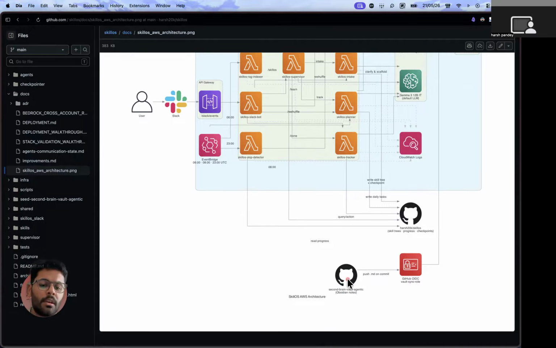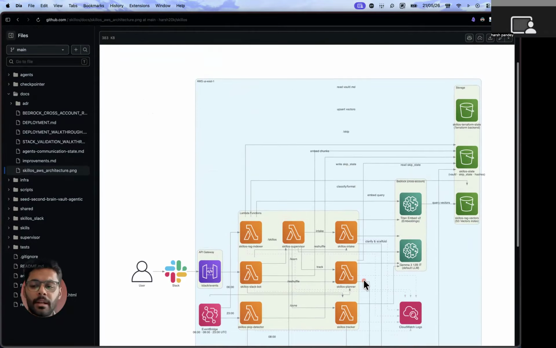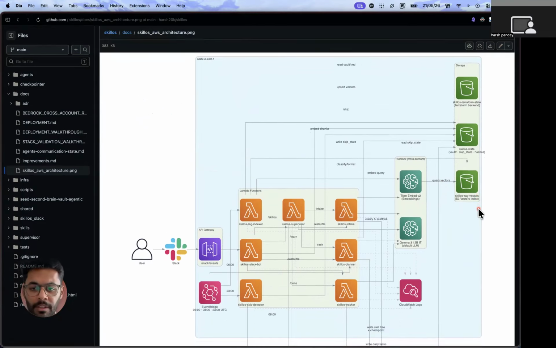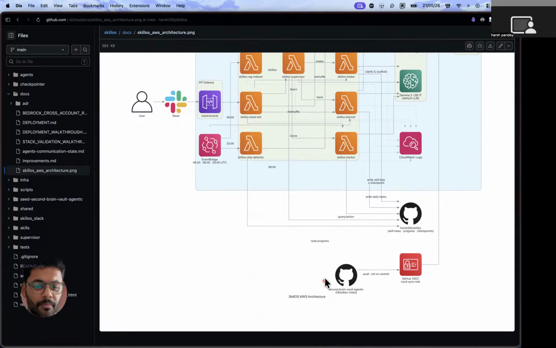This will be fed into our RAG architecture, and all the documents will be chunked, embedded, and stored in S3 vectors. And when the user asks for learning something and relevant information is already present, then the agent will have the context that the user already knows this, based on the notes that are present.